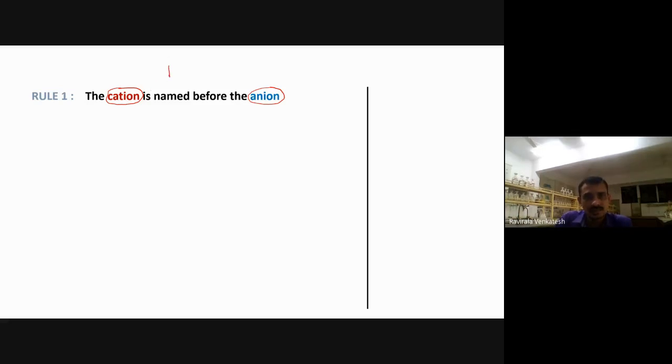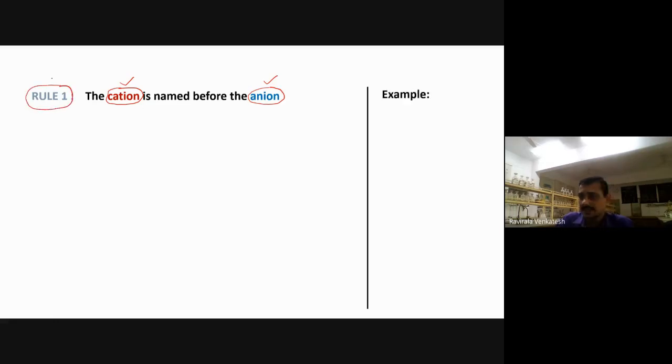See, the name of this one is called sodium chloride. Nobody calls this chlorosodium. For example, if I take HCl, we call this hydrochloride. We can't call this chlorohydride. Why? Because when you are giving the nomenclature, first we have to use the cation nomenclature, then the anion nomenclature. First rule: the cation is named before the anion.